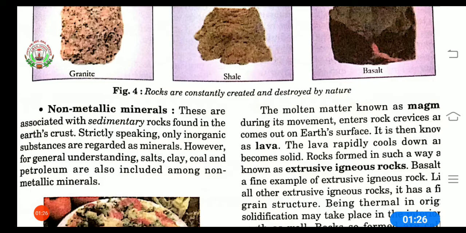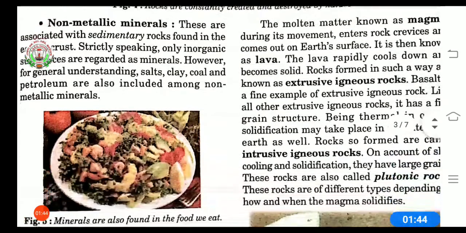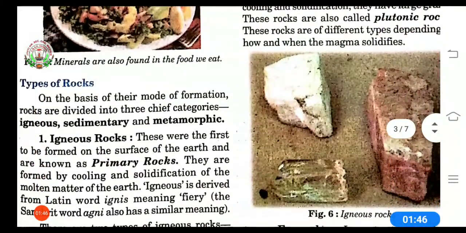The earth's crust is made up of various types of rocks. Any natural mass of mineral matter that makes up the earth's crust is called a rock. Rocks can be different in color, in size and in texture. So, on the basis of their mode of formation, rocks are divided into three chief categories. First is igneous rock, second sedimentary rock, and third is metamorphic rock. First, I am going to explain igneous rocks.